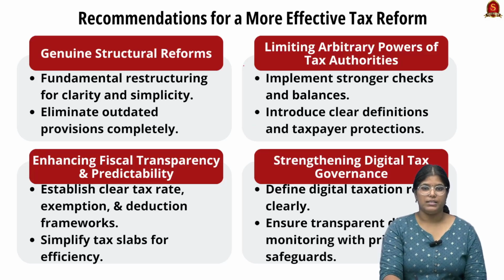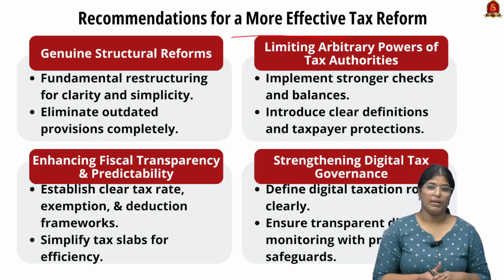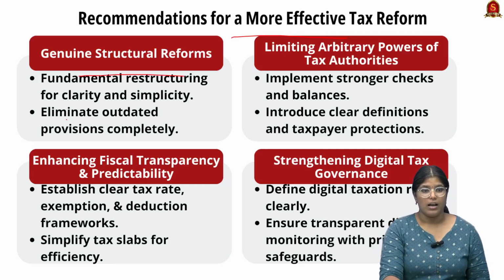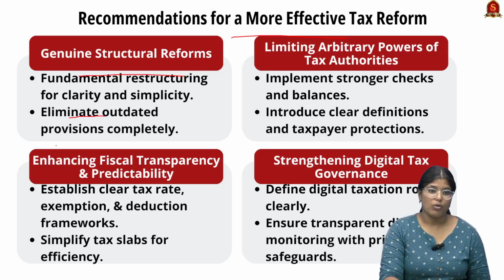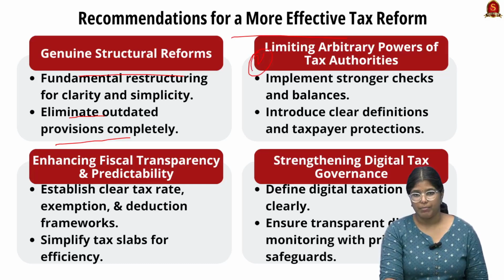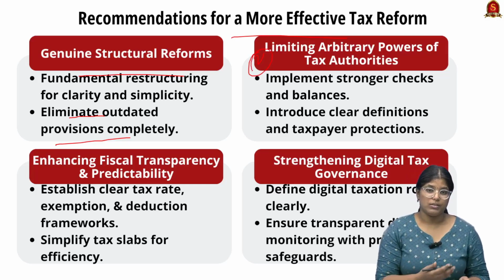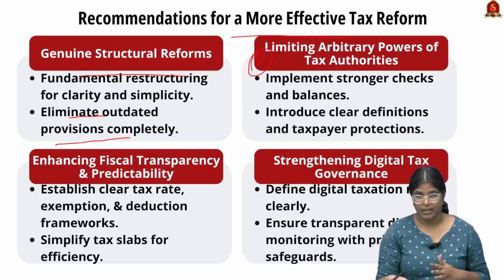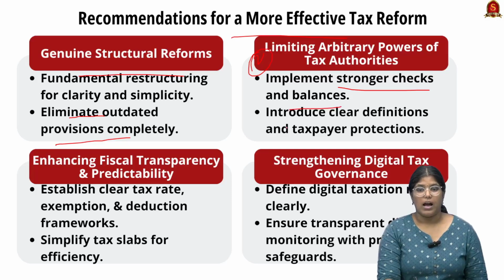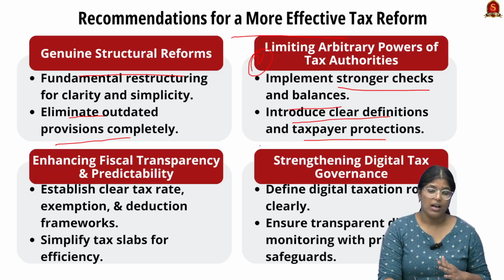Now, moving on, we shall see what can be done to make the tax reform more effective. Firstly, we have to bring in fundamental restructuring. This should eliminate outdated provisions completely. Secondly, we have to limit the arbitrary power. We can limit this by giving a lot of allowances to safeguard the people from arbitrary power misuse, and we can bring checks and balances, and we can bring clear definitions and taxpayers protection, and for that we can bring in grievance redressal even.